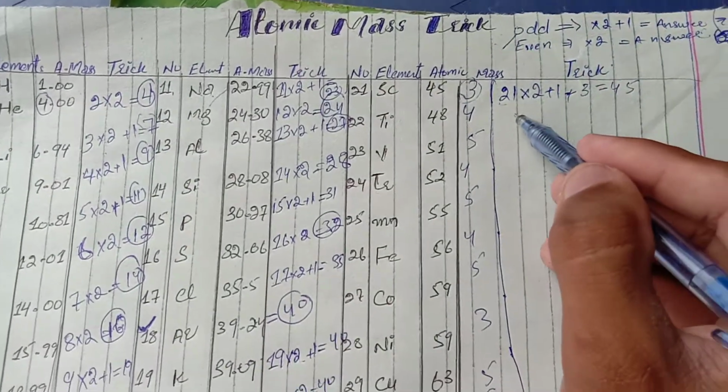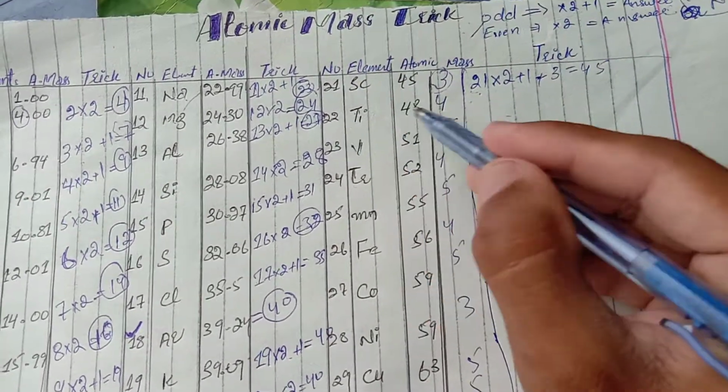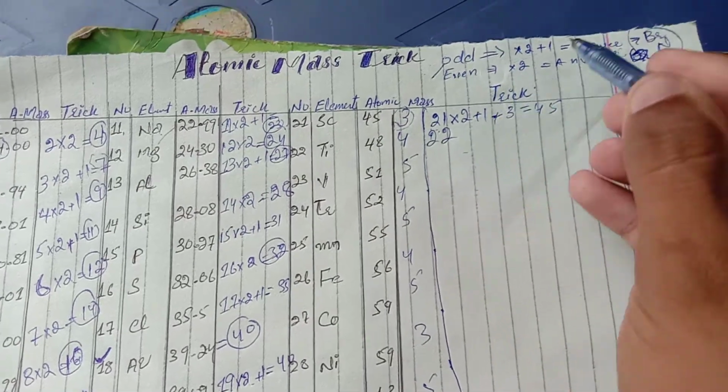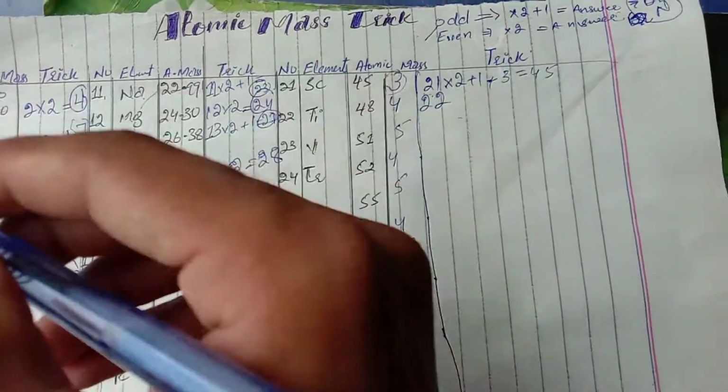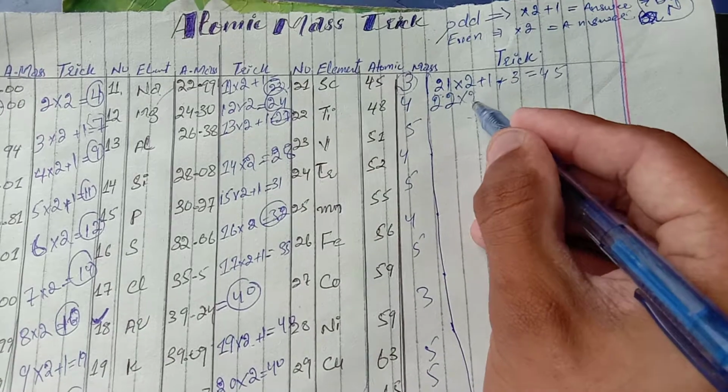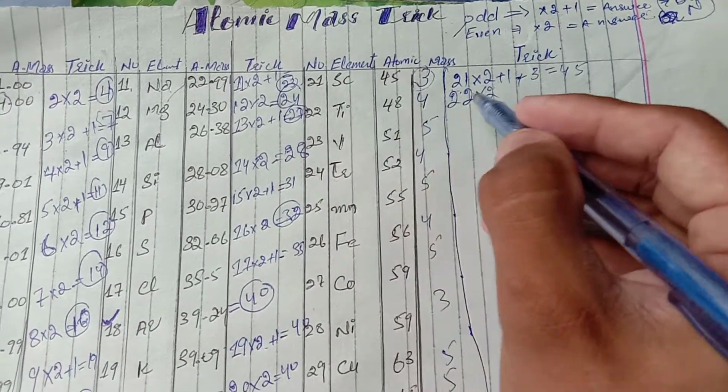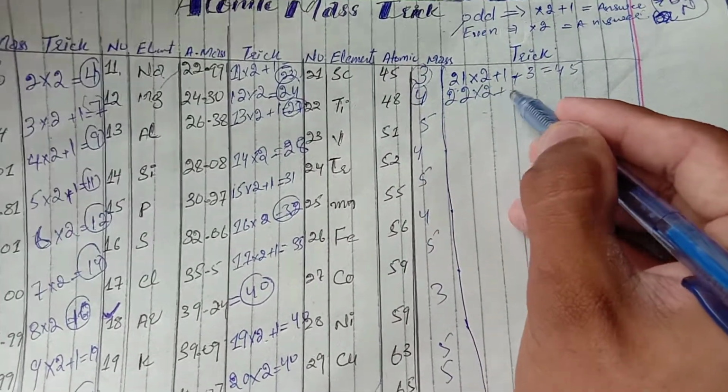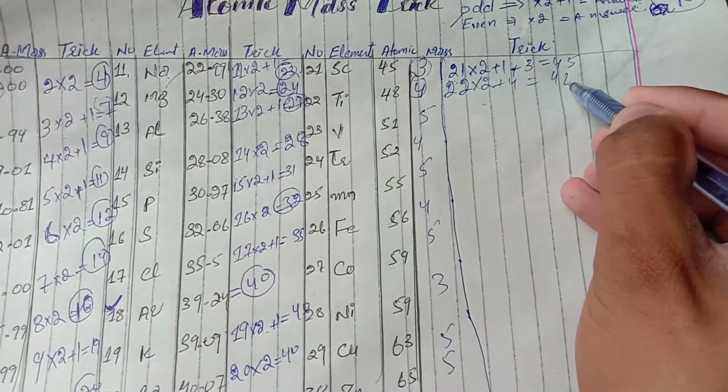Like this, titanium is 22, so you use the even trick. For the even trick you just multiply by 2 and also add this number 4, and the answer will come 48.